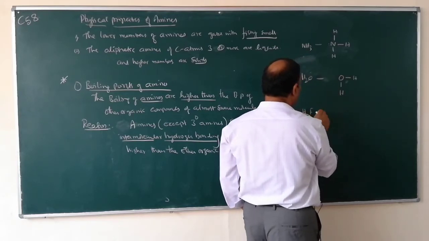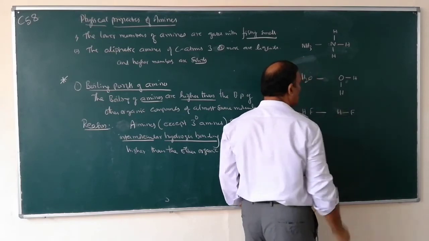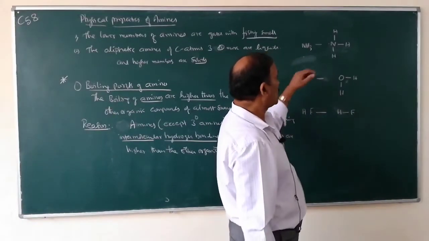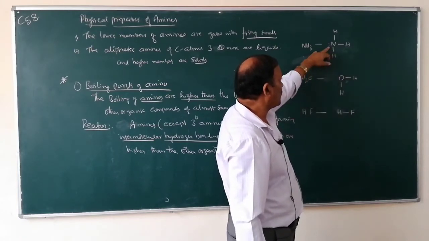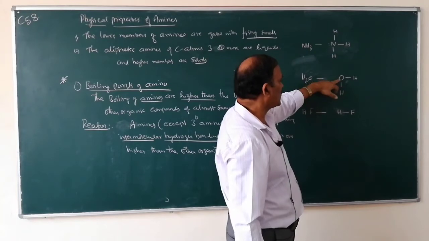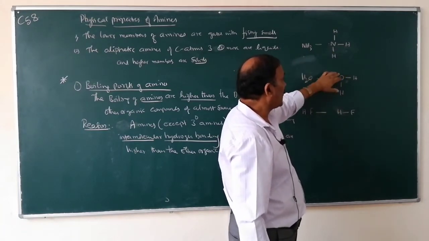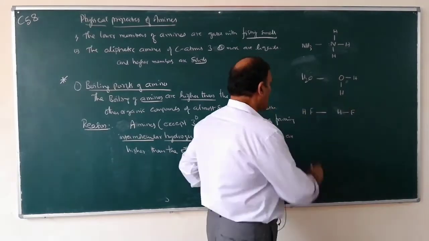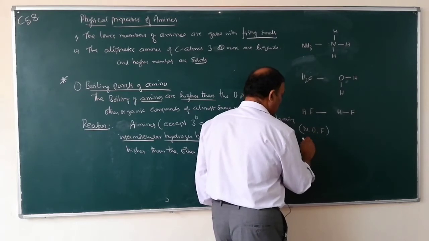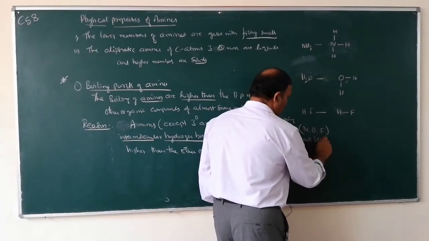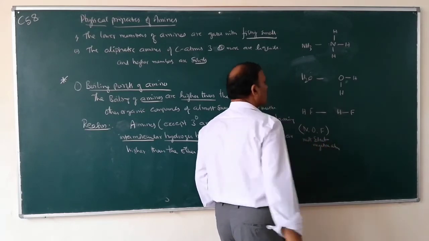In hydrogen fluoride also, hydrogen is combined with fluorine. So, nitrogen, oxygen, fluorine, group number 15, 16, 17, are the most electronegative atoms.